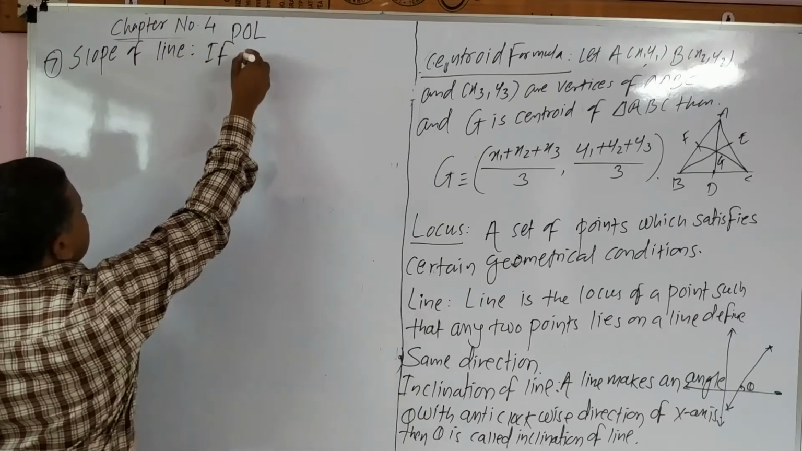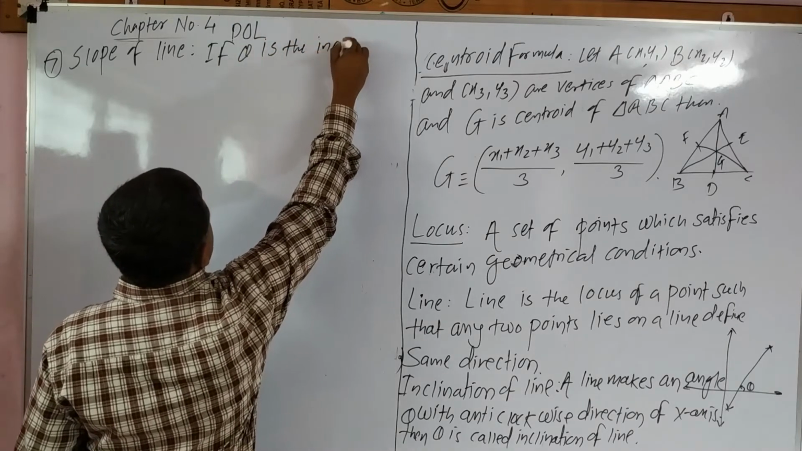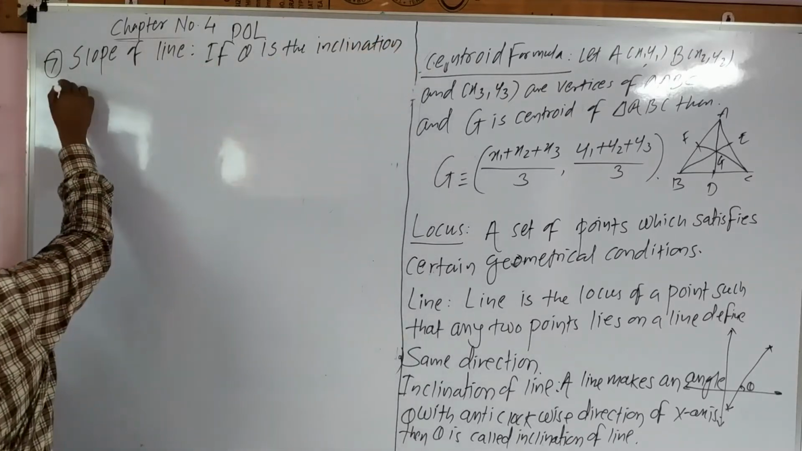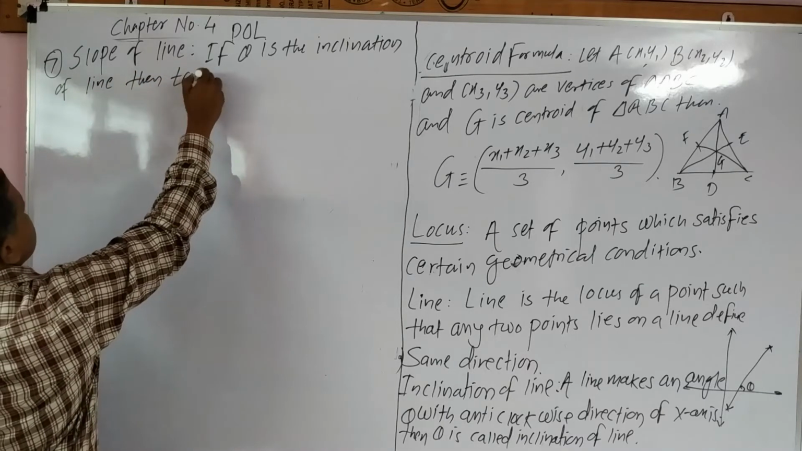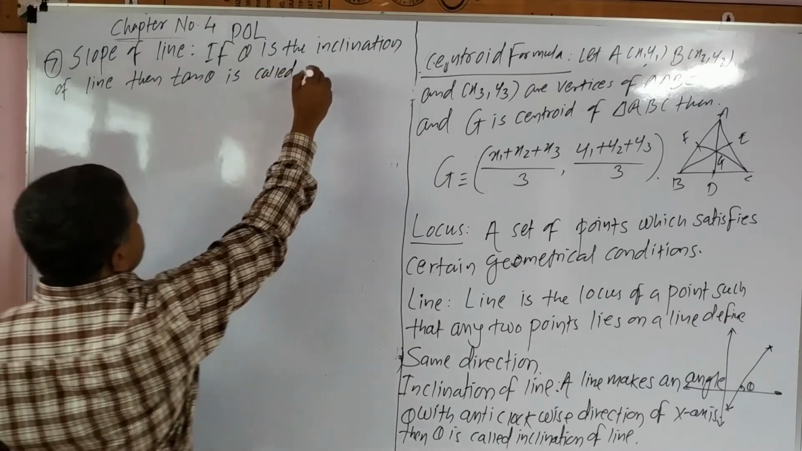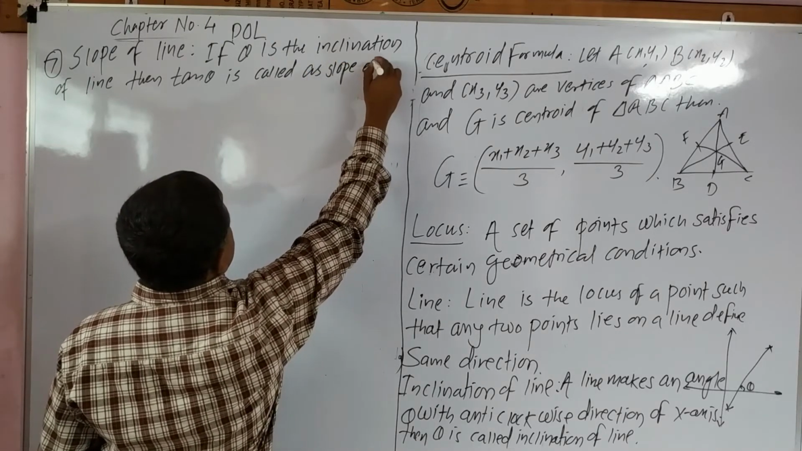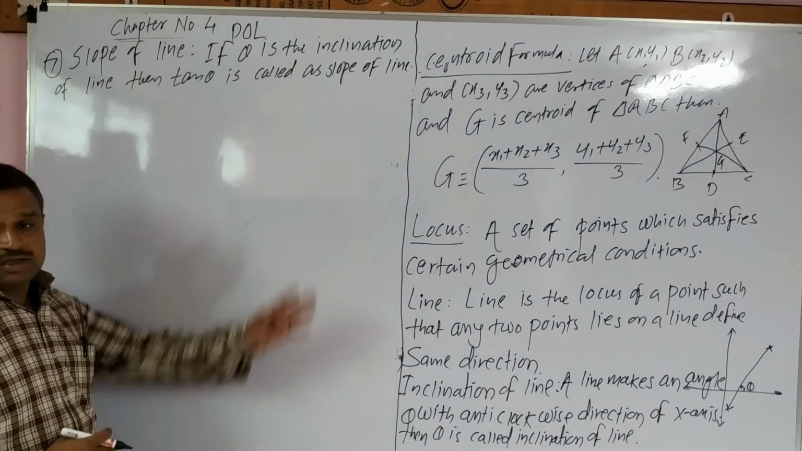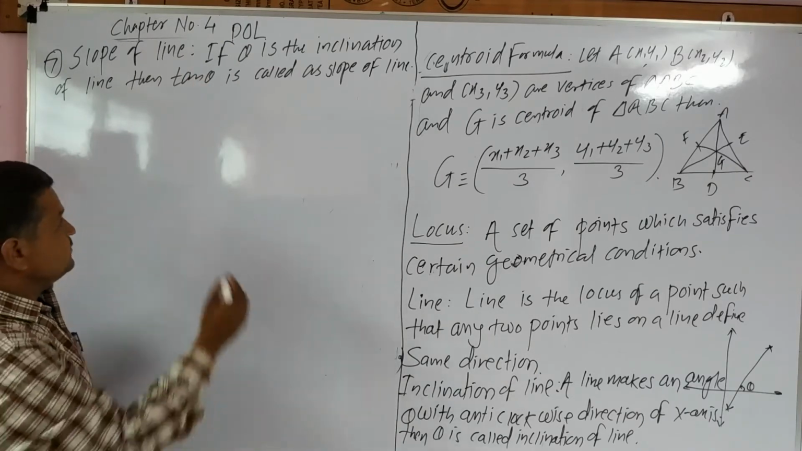If theta is the inclination of line, then tan theta is called as slope of line. Tan theta क्या होता है स्टूडेंट? स्लोप ऑफ लाइन होता है स्टूडेंट. थीटा इंक्लिनेशन ऑफ लाइन है तो tan theta is called as slope of line.